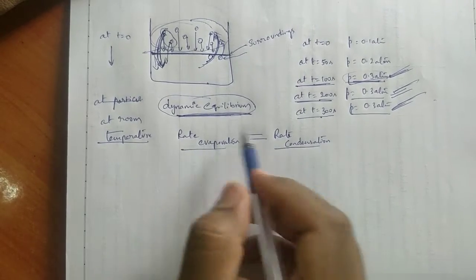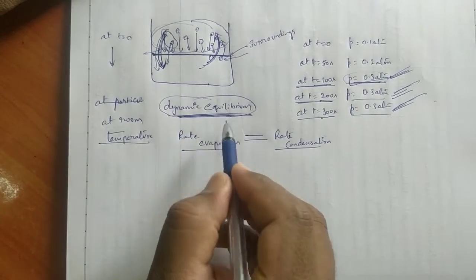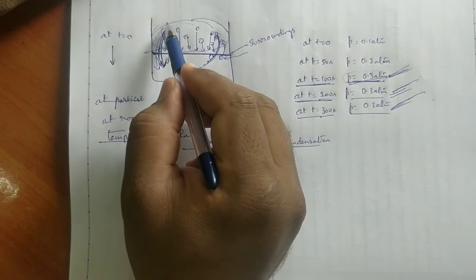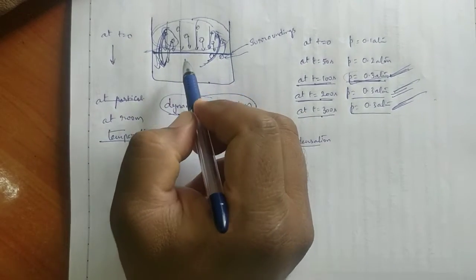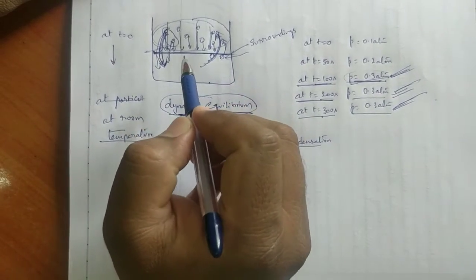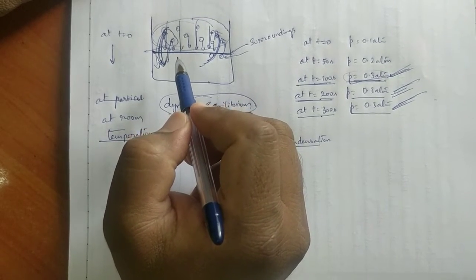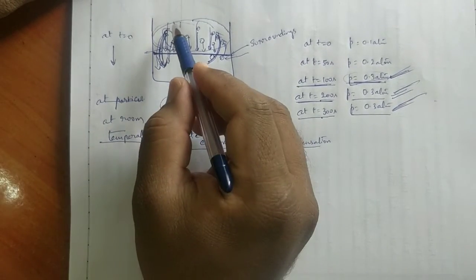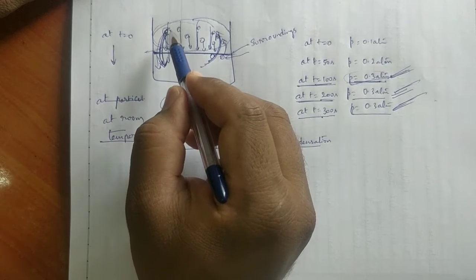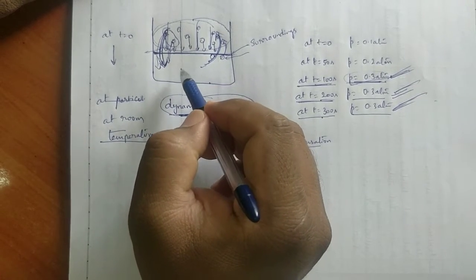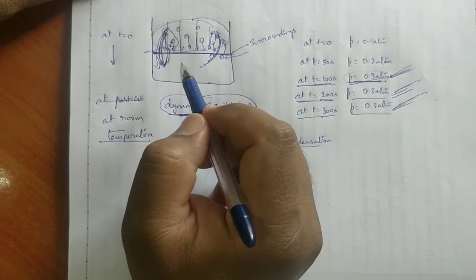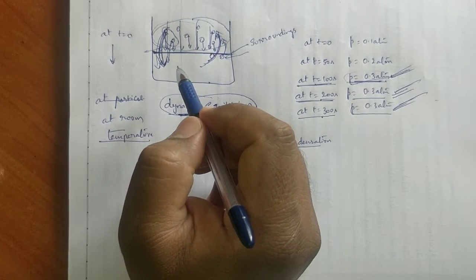This type of equilibrium is called dynamic equilibrium. At this dynamic equilibrium, the pressure applied by the gas particles on the surface of the liquid is called the vapor pressure of that liquid.